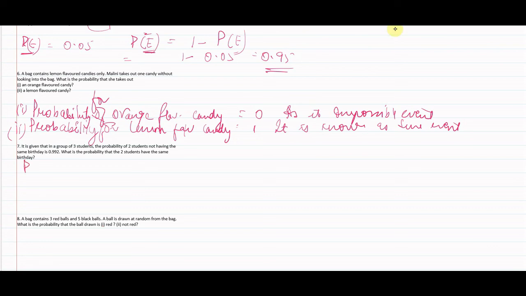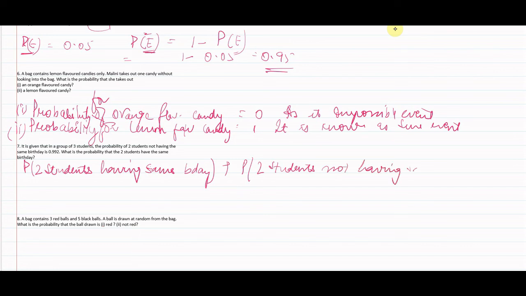So probability of 2 students having same birthday plus probability of 2 students not having same birthday will be 1. What we are asked is the probability of the 2 students having the same birthday.